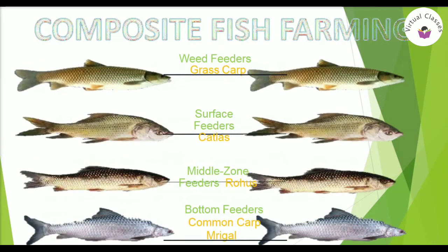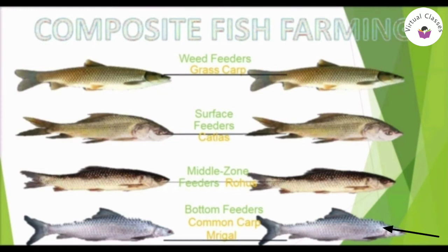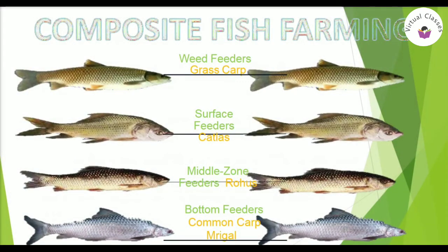Let's make it clear with the help of a figure. Now, as you can see, grass carp, which is a weed feeder, will feed upon the weeds. Next is the surface feeder, which is catla. So it will feed only upon the food that is present on the surface. Then we have the middle zone feeder, which is rohu, which will feed on the food that is in the middle of the water body. And then we have the bottom feeders, which are mrigal and common carp. They will feed upon the food that is present at the base of the water body. Hence, as a result, all the food present in all the parts of the water body will be properly utilized.